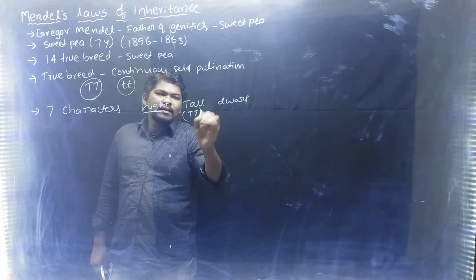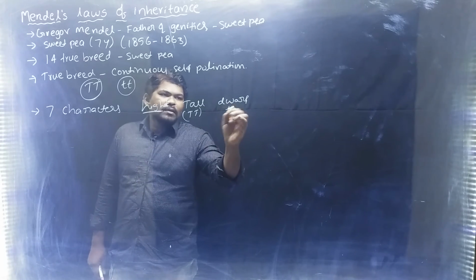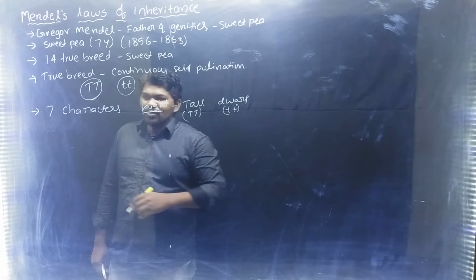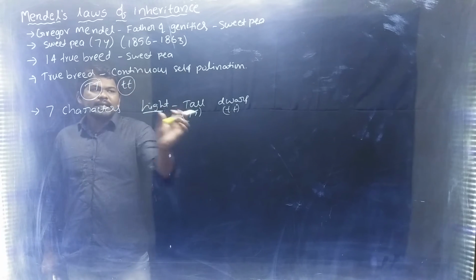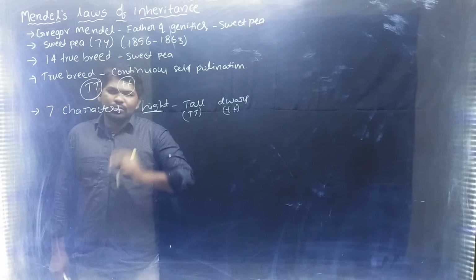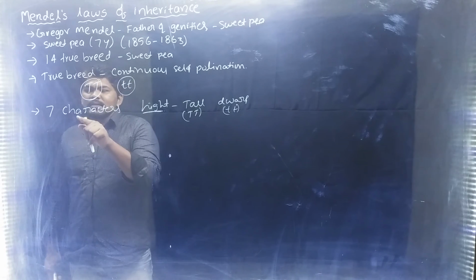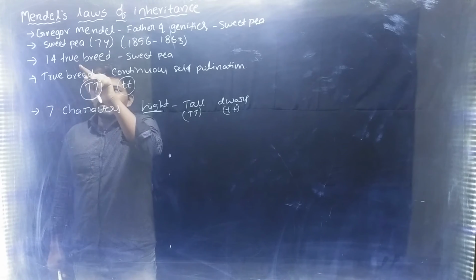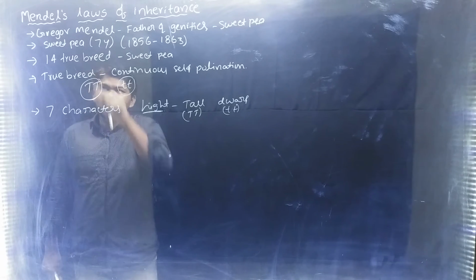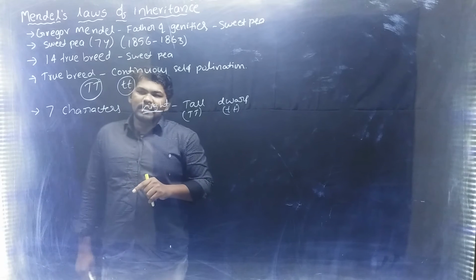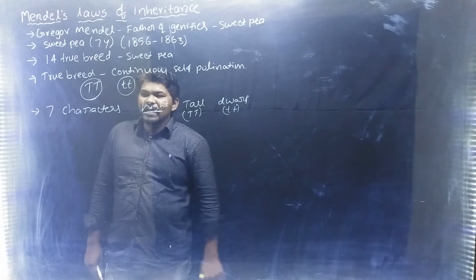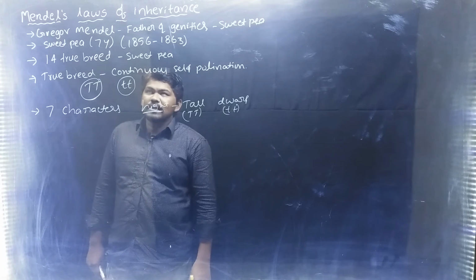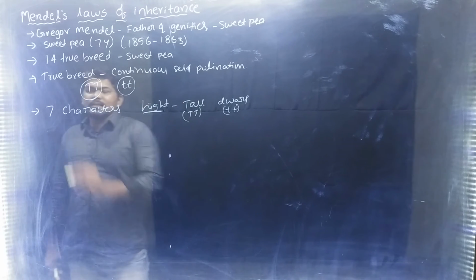Capital T is the true breed of tall, small t is the true breed of dwarf. Here 7 characters have 14 true breed varieties. He worked on these 14 true breeds. He crossed them and explained how characters transfer from one generation to another generation.